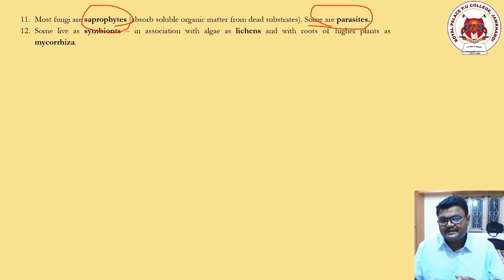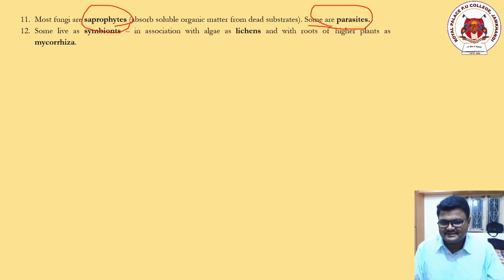There is a particular bacteria that says, plant, I don't have a home, please give me shelter, I'll stay in your roots, and as thanks, in return I'll absorb phosphorus from the soil and give it to you. It is a mutual arrangement. Both are benefited. This is called symbiont nature.